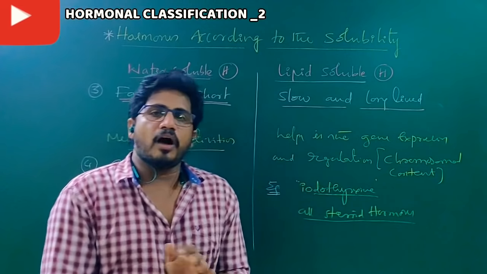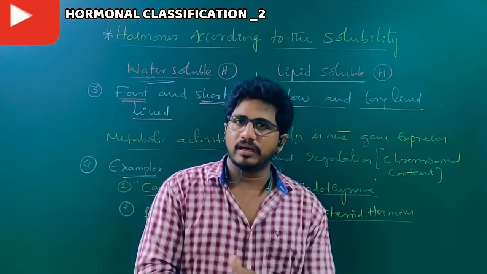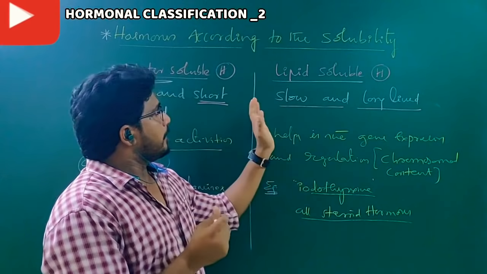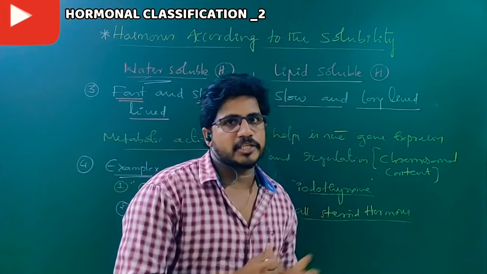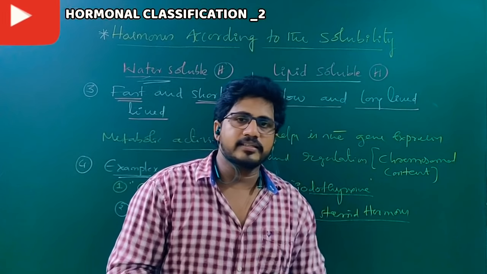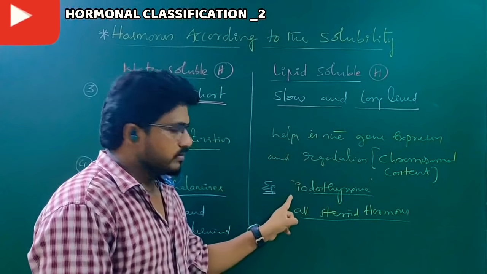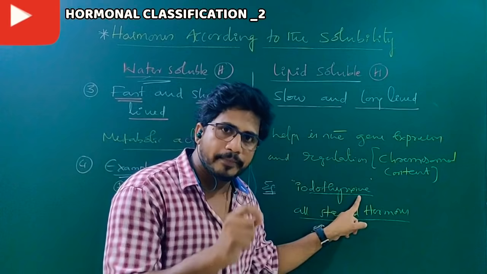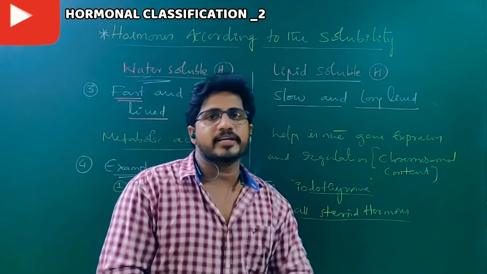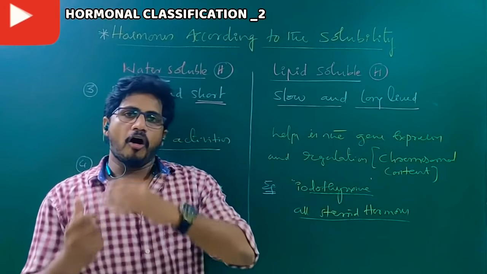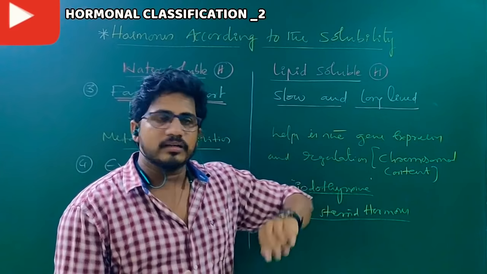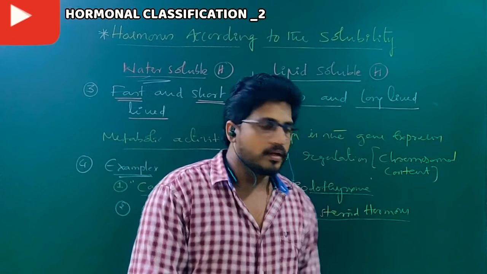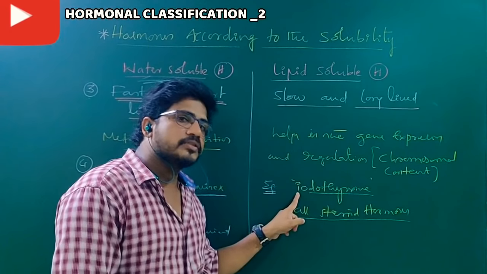Now let me discuss how questions come from this concept. Suppose the statement is: all lipid soluble hormones are steroid hormones. Is that correct? Go for the examples and look here. Iodothyroxine is also there. That is not derived from lipid. That is derived from a single amino acid. So the statement that all lipid soluble hormones are steroidal hormones is wrong. Why? Because iodothyroxine is also there.